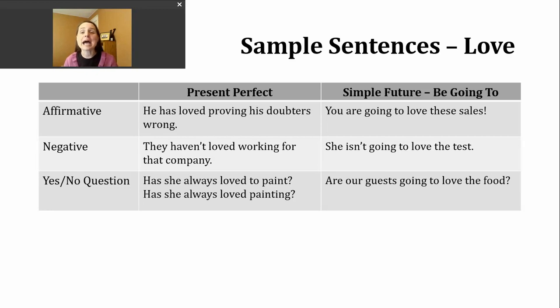Now let's take a look at making simple future sentences using be going to. The only thing that is maybe a little bit tricky about this is remembering our present forms of be. So I am; he, she, it is; they, we, you are. And then after that present form of be, am, is, are, is going to be going to, and then our base verb.